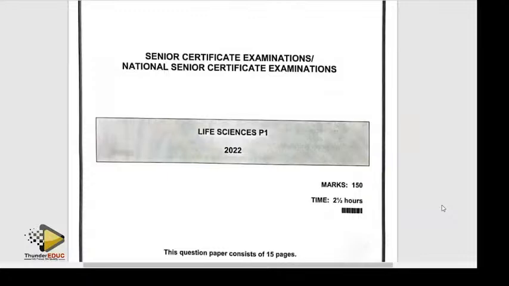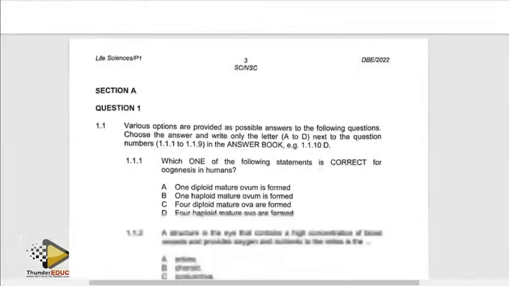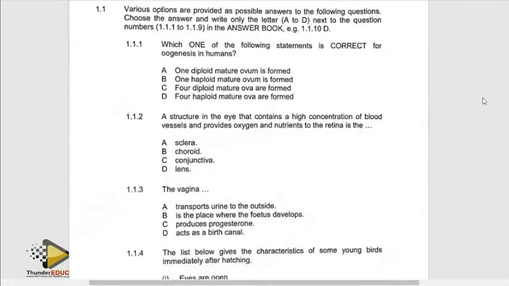Let's go through the objectives and most of the questions which are likely to have some challenges, and then we try to crush those challenges so that when it's time for you to write your final exam, you can still answer these questions. Let's go straight to the objectives without wasting time.